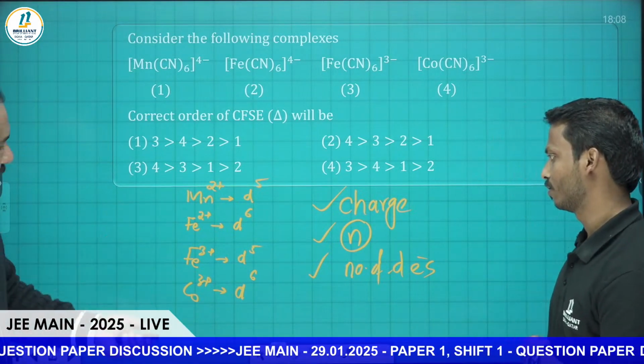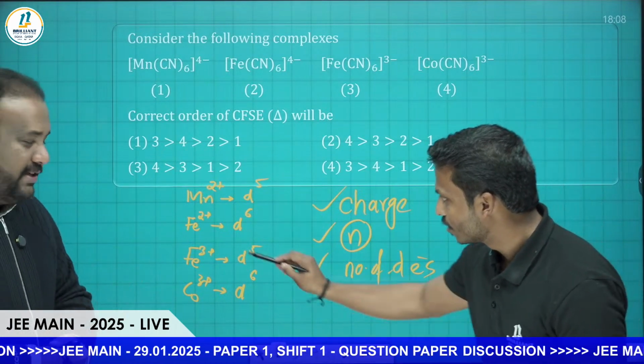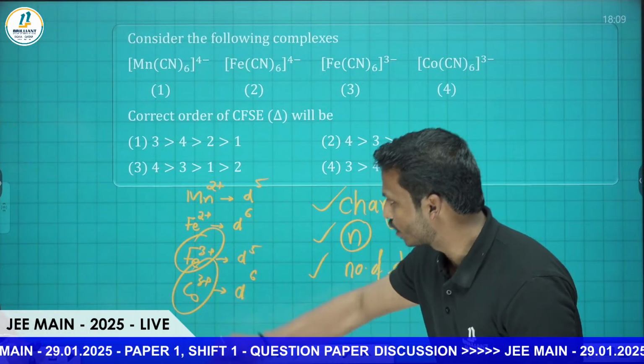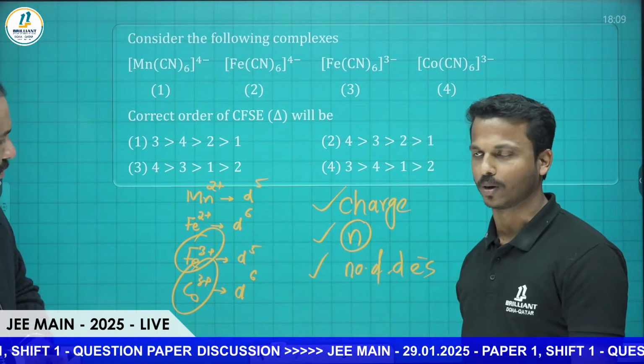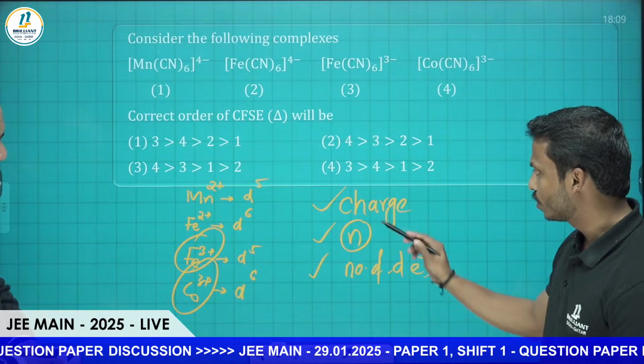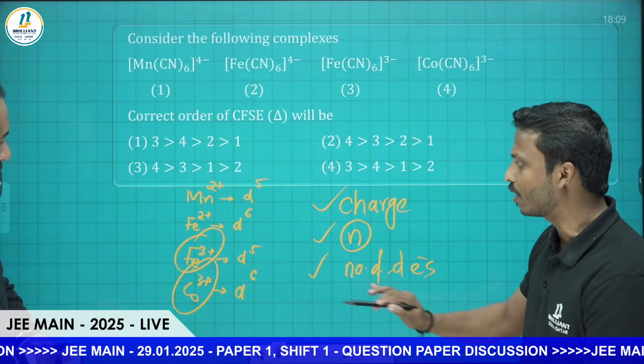So I think by looking at the charge itself, they can first make an assessment. Yes. So 3 plus will have more nuclear charge. So Fe3 plus and Co3 plus have greater CFSE than Mn2 plus and Fe2 plus, right? Yes. Charge wise, among 3 or 4 is the biggest one. Among that, which is biggest.